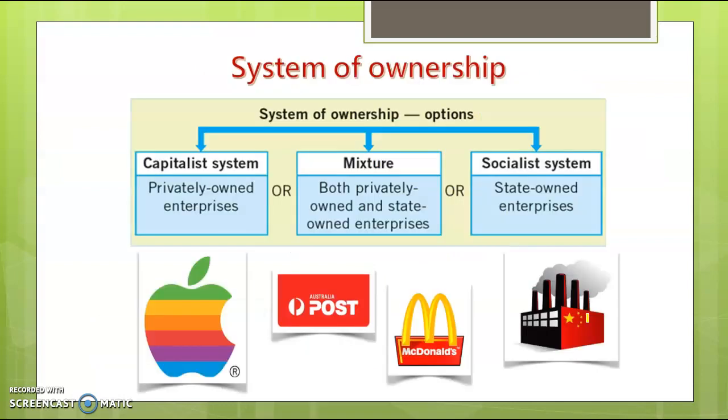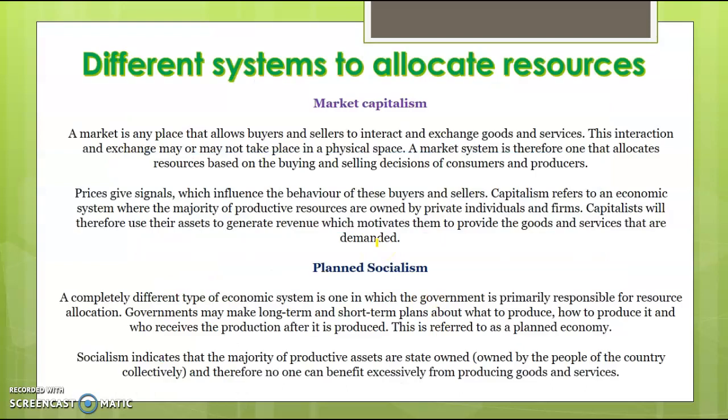So first of all, countries can have different systems of ownership. They can have a capitalist system. A capitalist system, the key word there is that things are privately owned. Businesses are privately owned, and the idea is for businesses to try and make a profit. A socialist system where the government owns the key resources, so state-owned enterprises, and they're run on behalf of the government. It's probably less of a profit motive. And then a mixture or a mixed economy, which has some private and some state-owned enterprises.